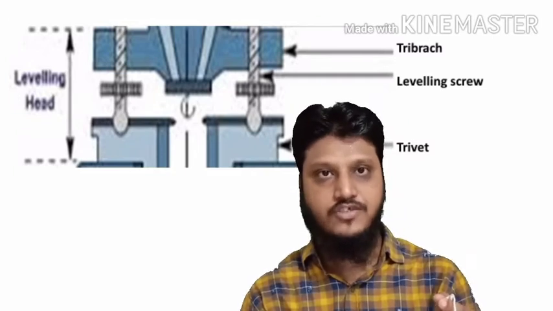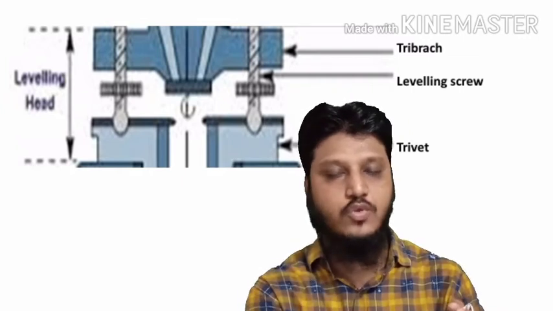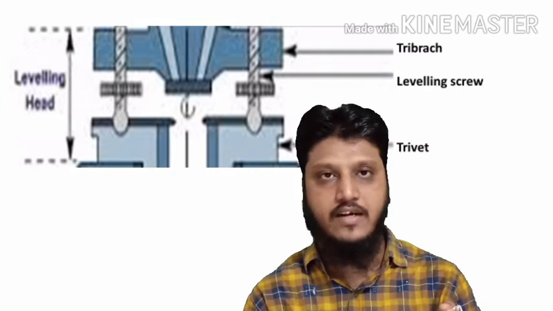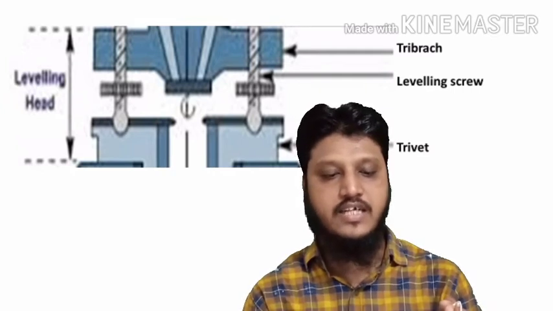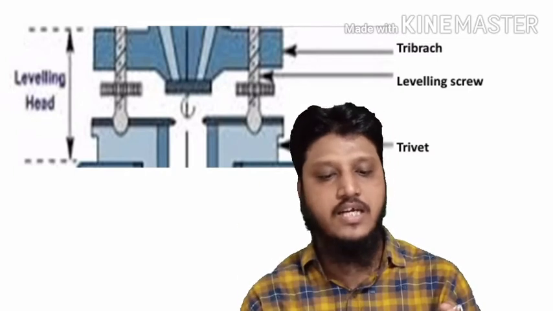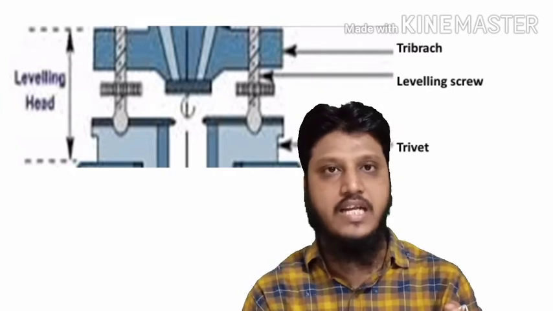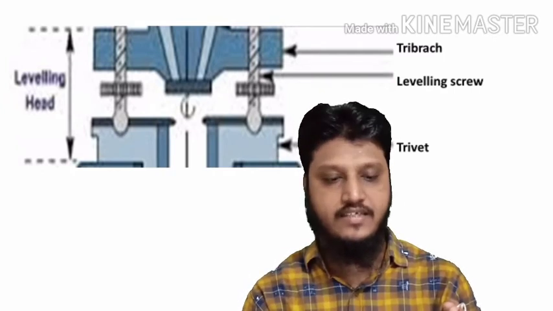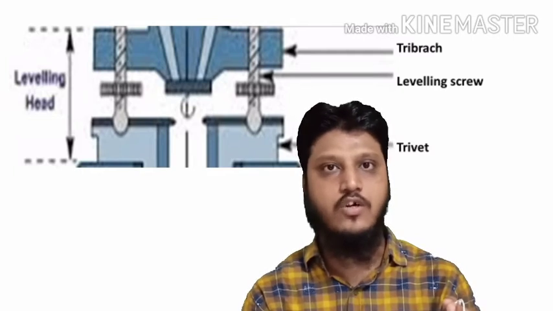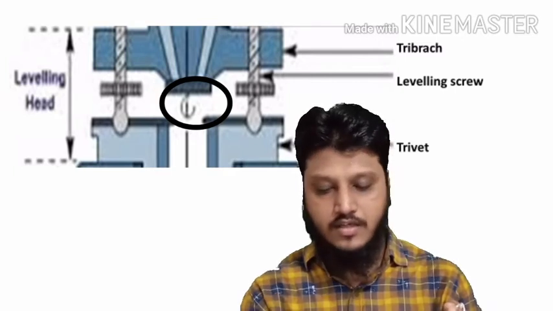There is a tribrach, in which the foot screws are fixed, and we can see the leveling screws like in the dumpy level. Here also three leveling screws are there. And there is a trivet on which the whole instrument rests. These three components combined are called the leveling head. Further, there is also a hook from which we can drop a plumb bob for centering the instrument.